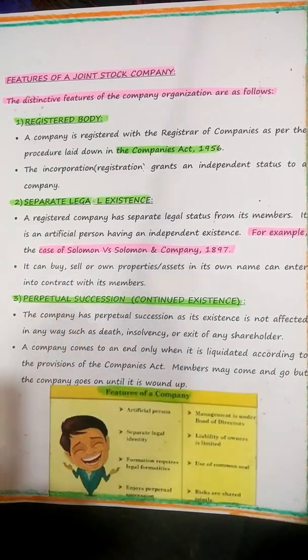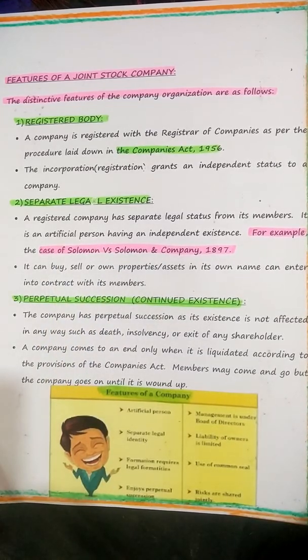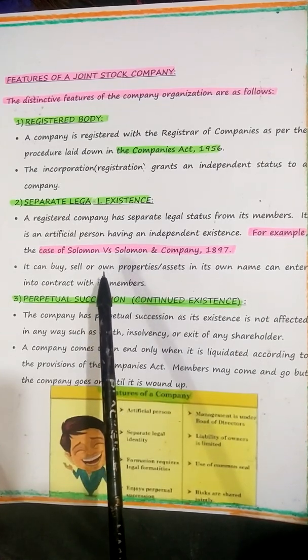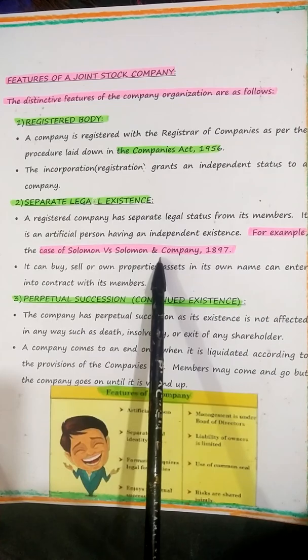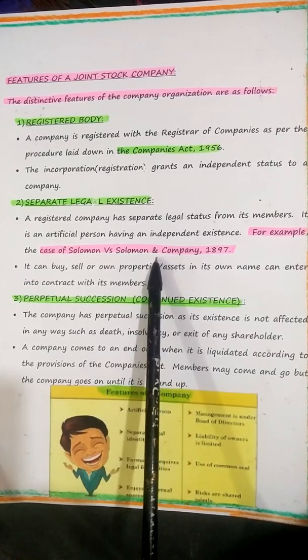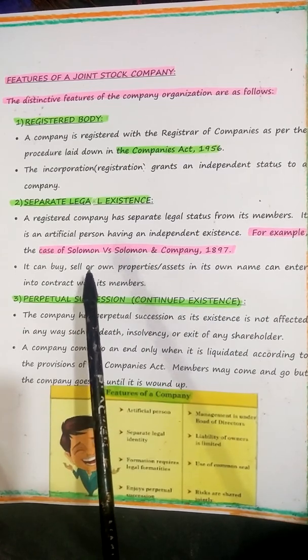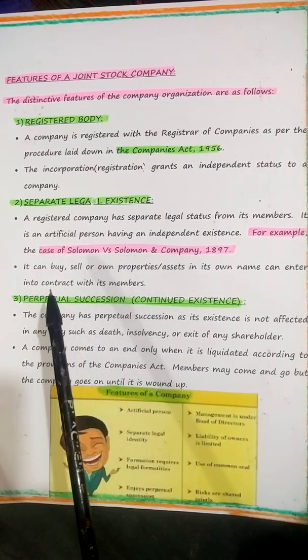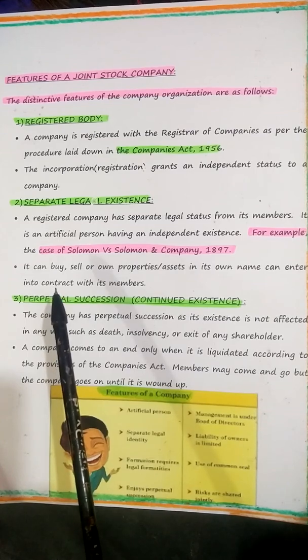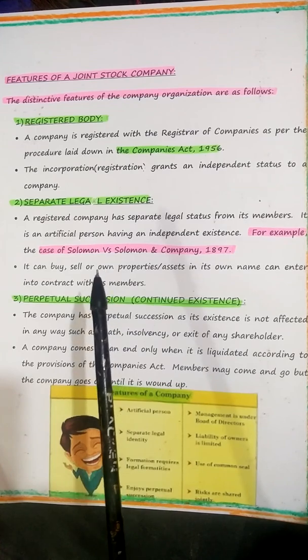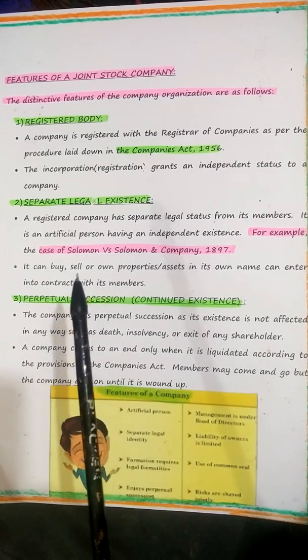Now what happens here, children? That Solomon versus Solomon case I'm going to tell you. Please listen, pay attention. I tell you only the gist of that story, children, quickly. The idea of separate legal entity was originated in the case of Solomon versus Solomon and Company. This is a landmark case in UK, children, Britain. What happened, children? You must listen carefully. Company that has been incorporated by Mr. Solomon, in which he and members of his family were the only shareholders. So, Mr. Solomon opened a company in which he and the members of the family were the only shareholders.